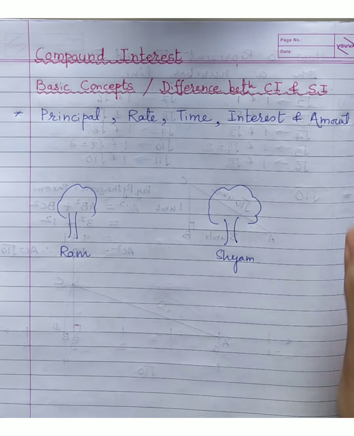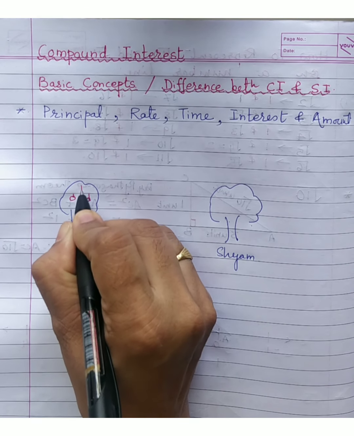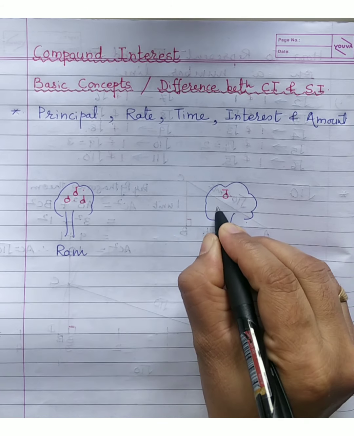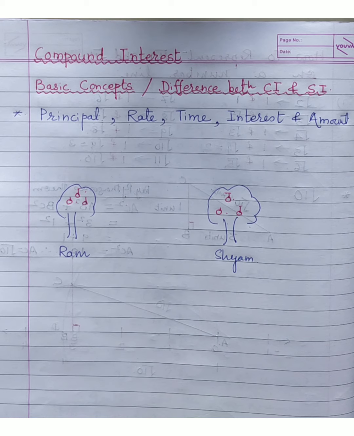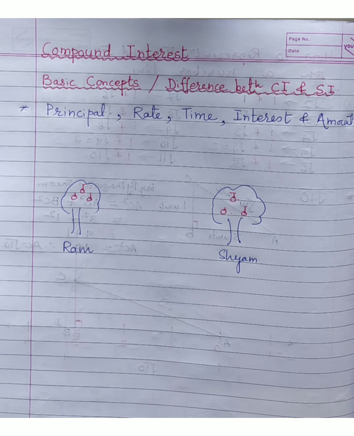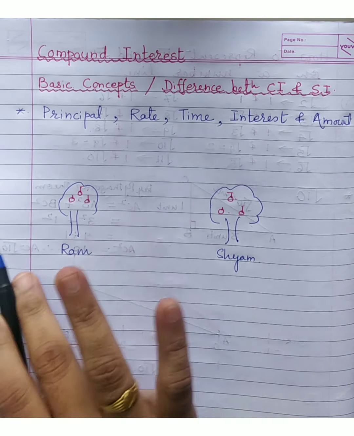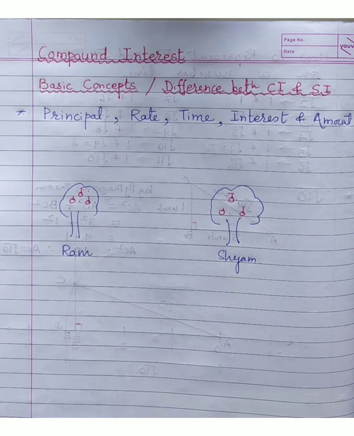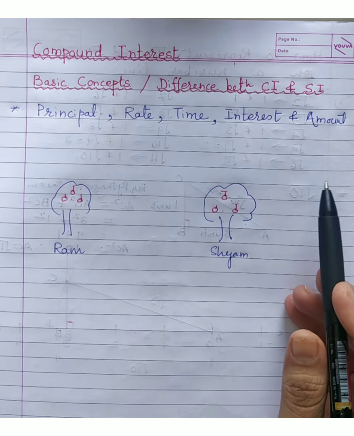Okay. Now, after some time, there were some fruits seen in Ram's tree. Same thing has happened for Shyam's tree as well. So, Ram is very happy that whatever tree was planted, he is getting good quality fruits from that. Very happy, enjoying. From a tiny seed, how nice fruits he has got. Shyam's way of thinking is different. He is also very happy. He has got a tree, he has got fruits, he is enjoying.